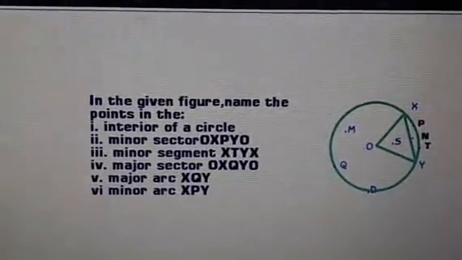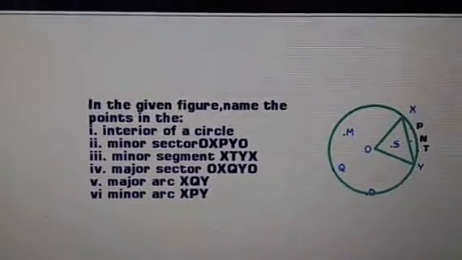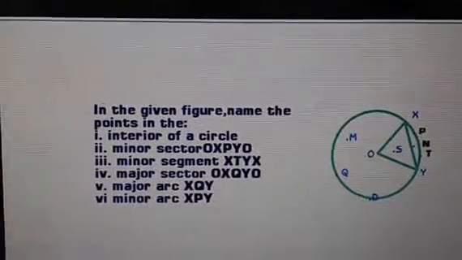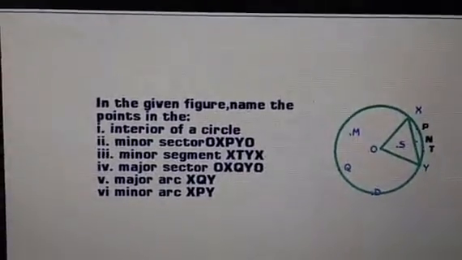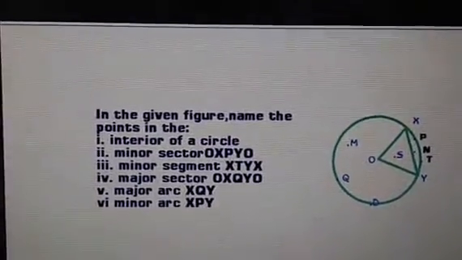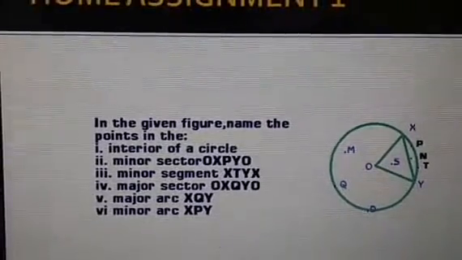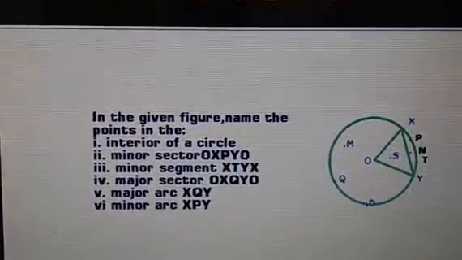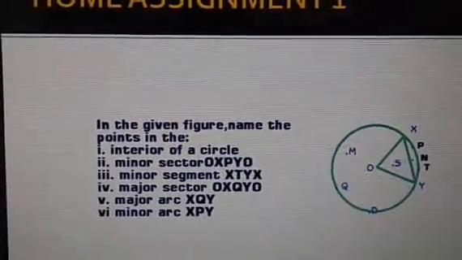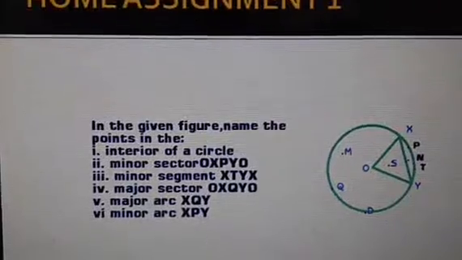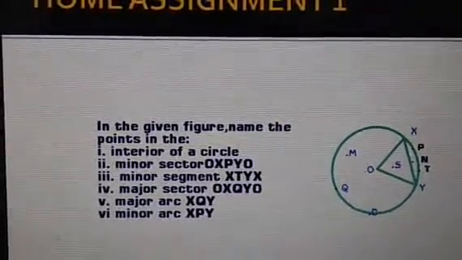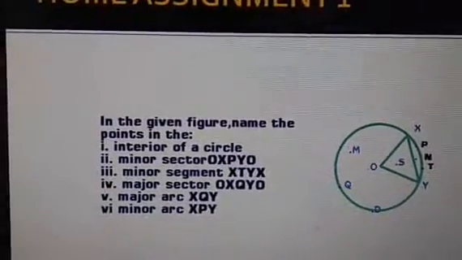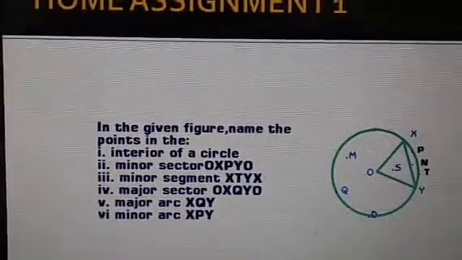First question is related to the interior of the circle. Second question is related to the minor sector, that is OXPYO. Third, find the points related to the minor segment XTYX. Fourth, the points related to the major sector OXQYO. Fifth, the points related to the major arc XQY. And the sixth, the points that remain in the minor arc XPY.